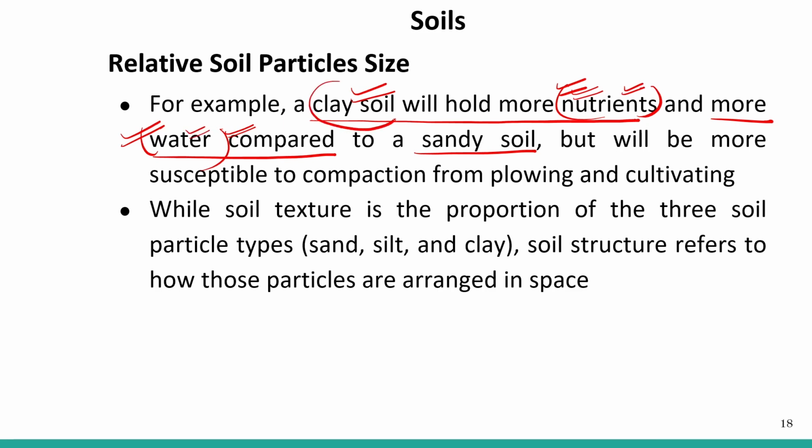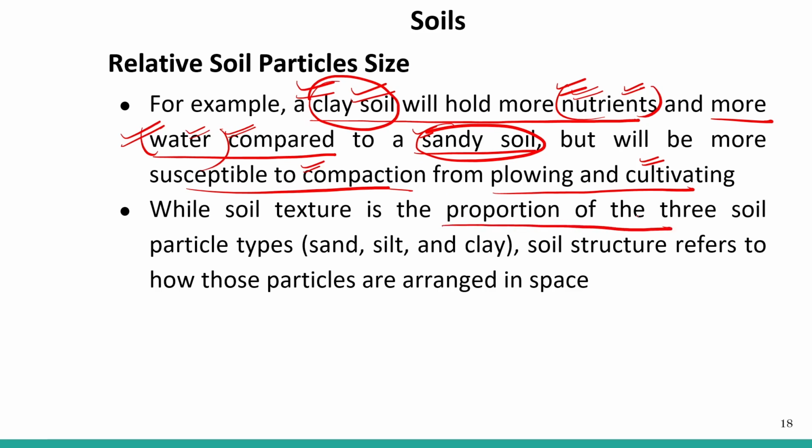So this clay soil provides more nutrients and more water as compared to sandy soil, but it will be more susceptible to compaction from plowing and cultivating. It is susceptible to compaction, meaning it very easily becomes compact soil, and that is not good, right?